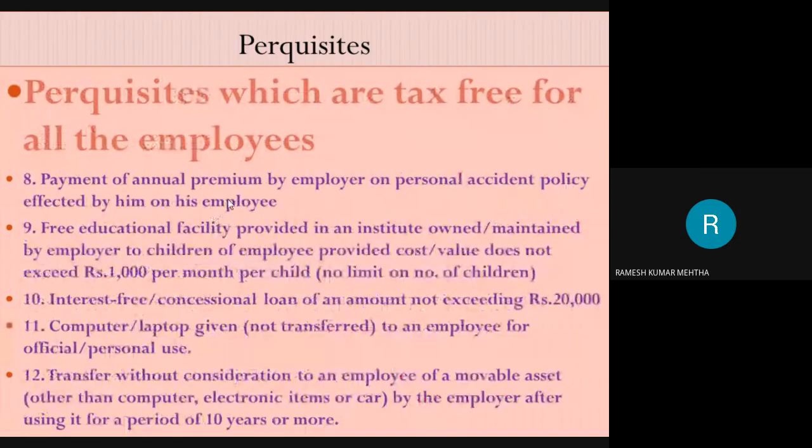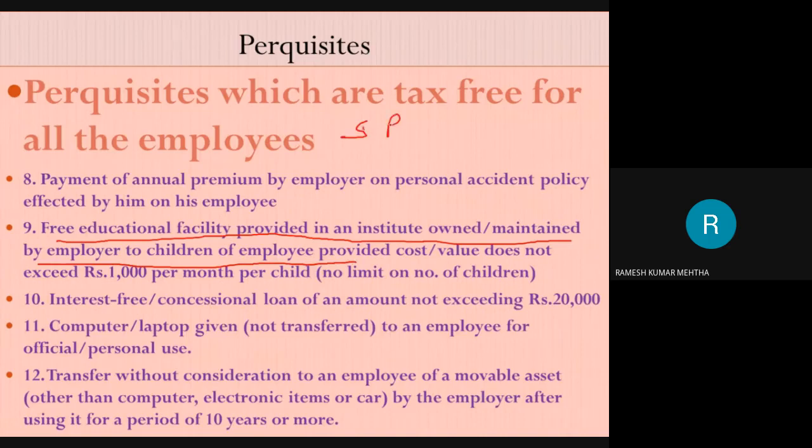Next one. So we have seen all these things. Free educational facility. Again I am giving some more important points. Free educational facility provided by the employer to the employee's son or daughter or dependent brother or sister in an institution owned and maintained by the employer.